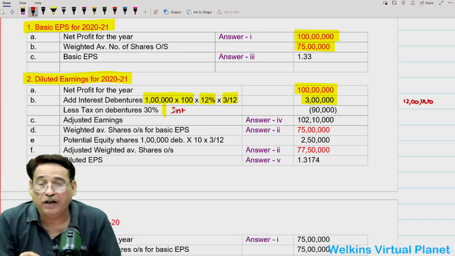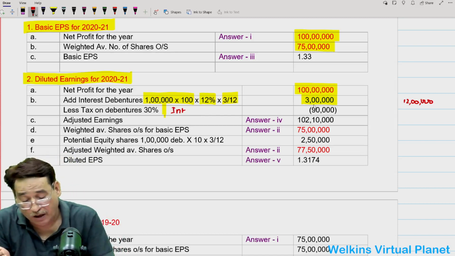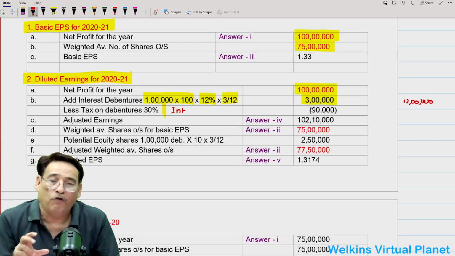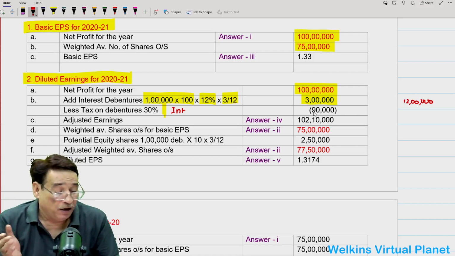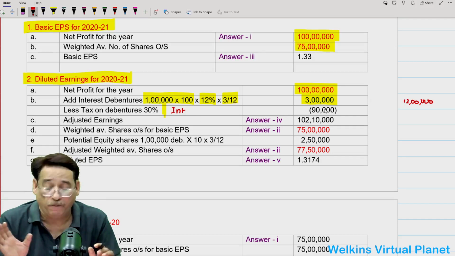Now you will find 30% of 3 lakh, that is equal to 90,000. So that means due to interest, your net profit will increase, but due to the wiping out of your tax saving, your profit will now get reduced by 90,000. That is 30% of 3 lakh, that is 90,000. Is it clear to you?